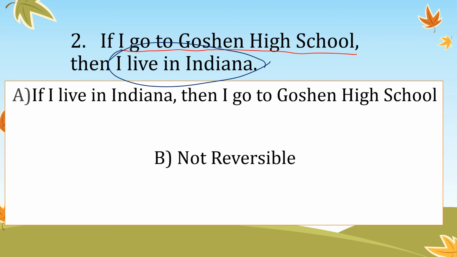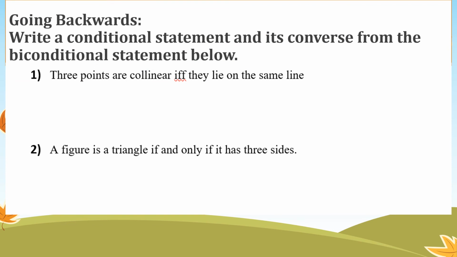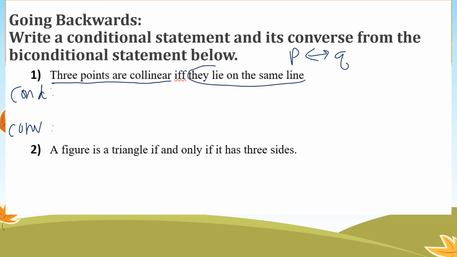So then going backward, write a conditional statement and its converse from the biconditional. So this would be the conditional, this would be the converse, okay? So the biconditional is always P if and only if Q. So this is my hypothesis. This is my conclusion.